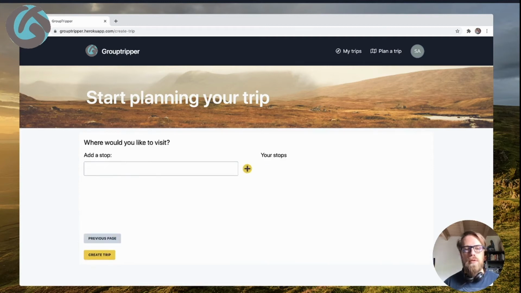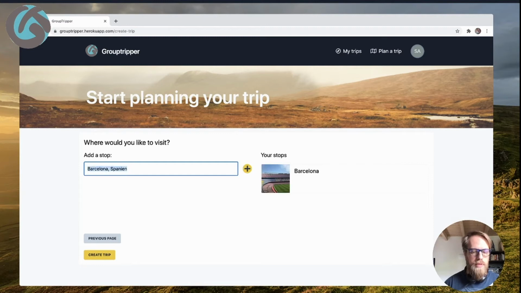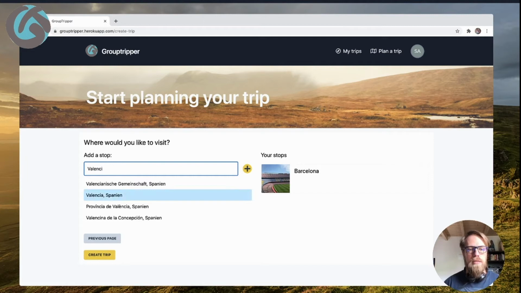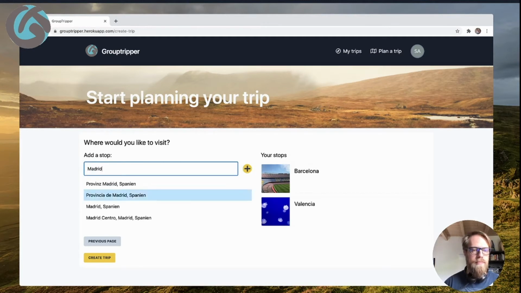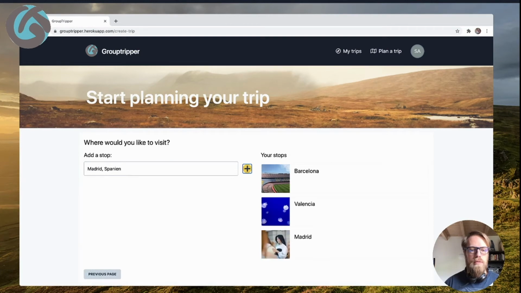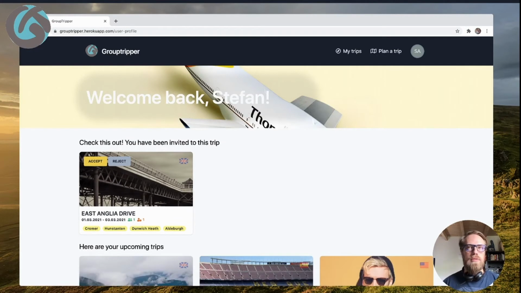Going to the next page, we're greeted with an add stop element, and there we can just put in some city names or some hotels we want to visit or places, typing our targets in, adding them to our list, and when we're done, we can just say, okay, create trip. And here we are. After creating the trip, we automatically get redirected to the My Trips page.